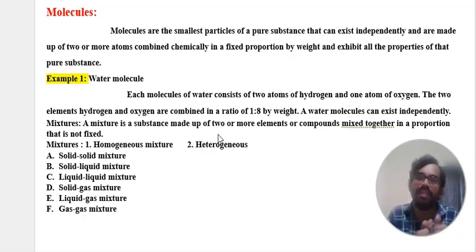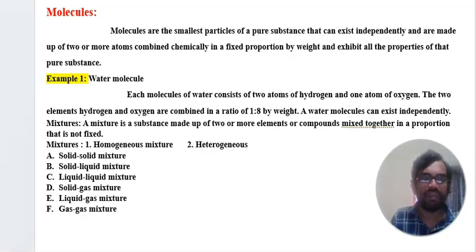Mixtures are mainly of two types depending on their composition: homogeneous mixtures and heterogeneous mixtures. Another classification of mixtures: solid-solid mixtures, solid-liquid mixtures, liquid mixtures, solid-gas mixtures, liquid-gas mixtures and gas mixtures. That is about what a mixture is, the types of mixtures and the different kinds of mixtures.